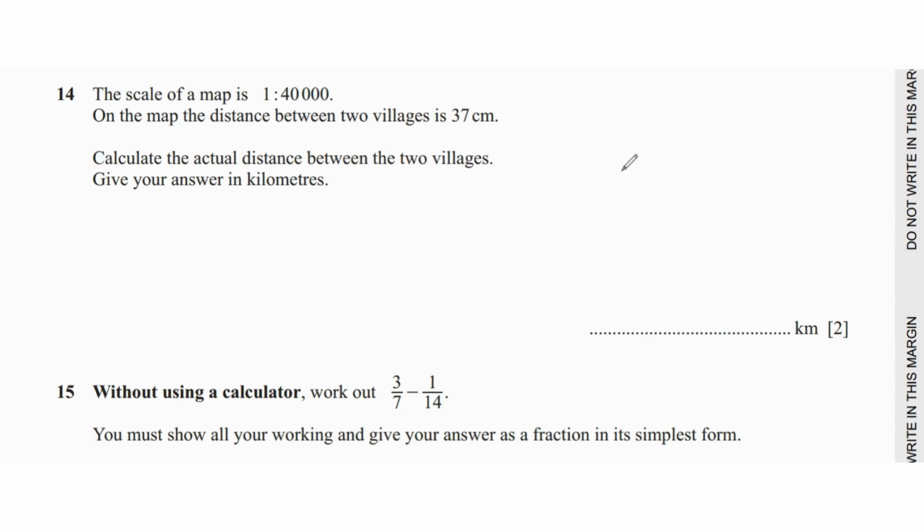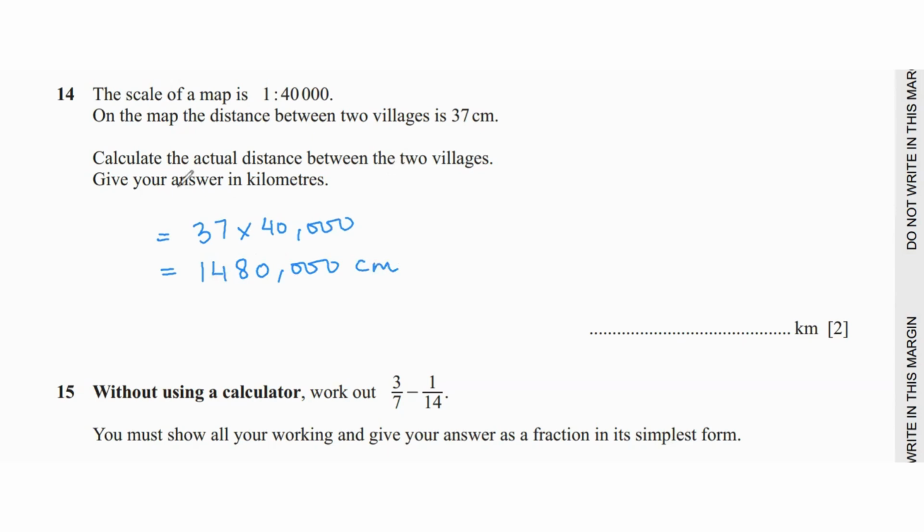So what we will do is find the actual distance. We can simply multiply 37 with 40,000, which will give us 148, and then 0, 0, 0. So this is the distance in centimeters.